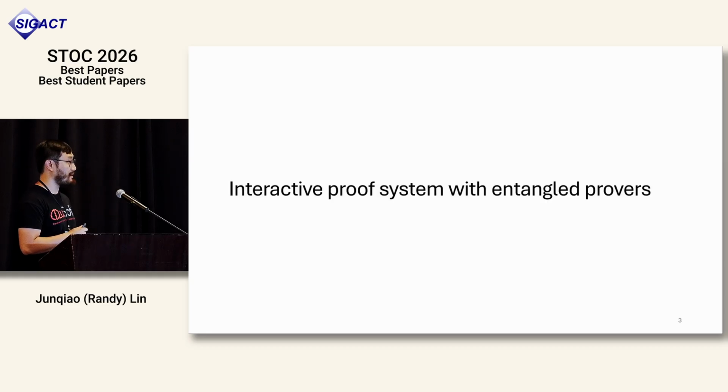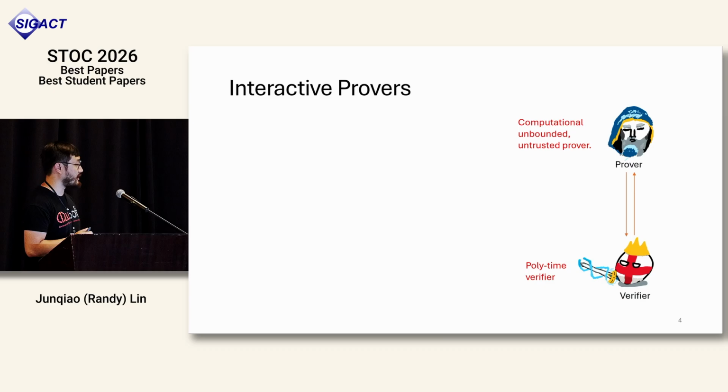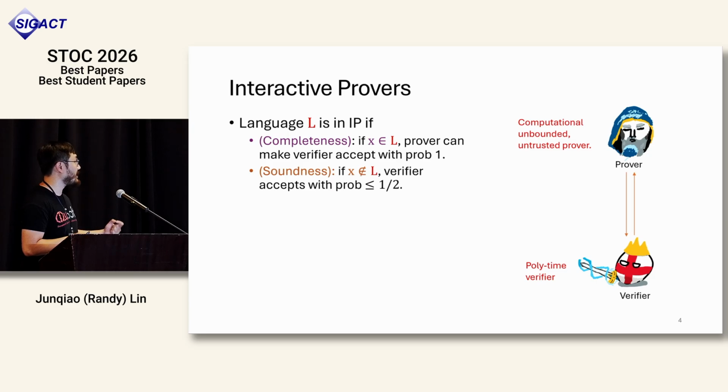So to really explain what an MIP or MIPco is, we need to first go over something called an interactive proof system. So an interactive proof system is done between a polynomial time verifier and a computationally unbounded but untrusted prover. In this case, the verifier can generate multiple challenges and send them to the prover. The prover is always trying to deceive the verifier by convincing it the instance is true, even though it might not be. And we say the language L is in IP if for every yes instance, the verifier can come up with some behavior such that the prover can always convince the verifier to accept with probability 1, whereas in a false instance, the verifier can be convinced with probability at most 1/2.